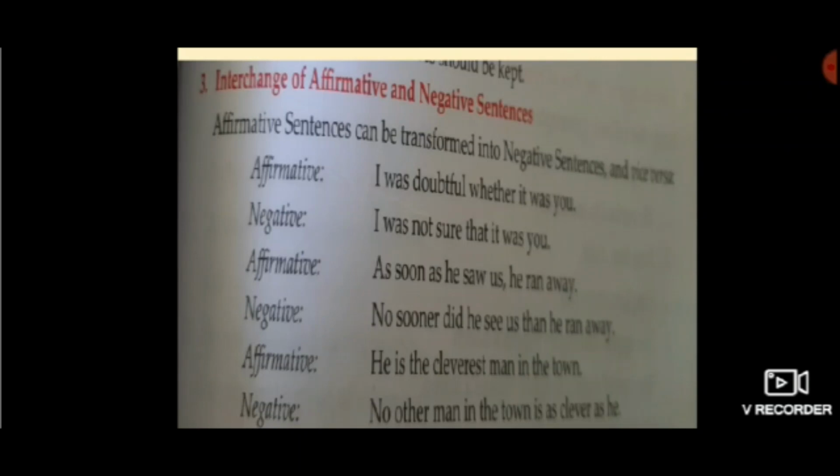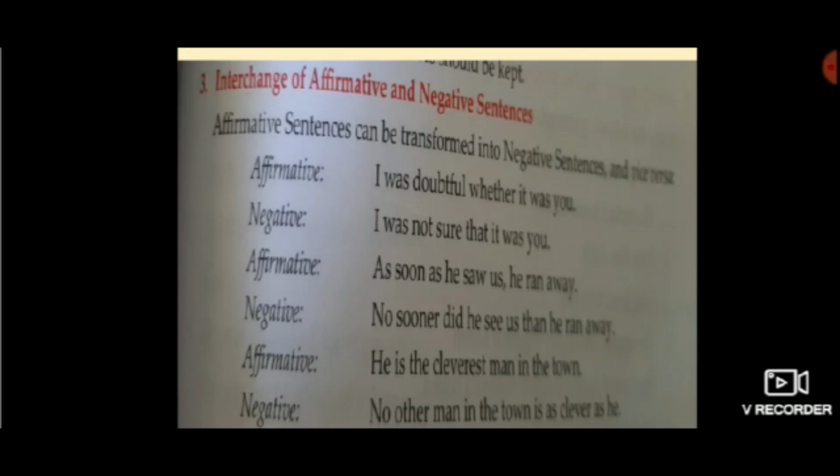Also you have to use here than. With no sooner you have to always use than. And before than you should not use a comma, because in the question as it is given, as soon as he saw us, comma, he ran away. But do not make the mistake, when you will be writing it into negative, no sooner did he see us than he ran away. You are not supposed to put here any comma. If you do it, the sentence will be wrong.